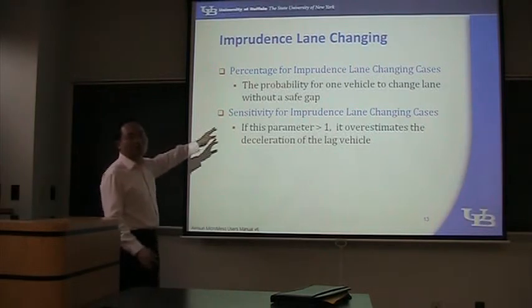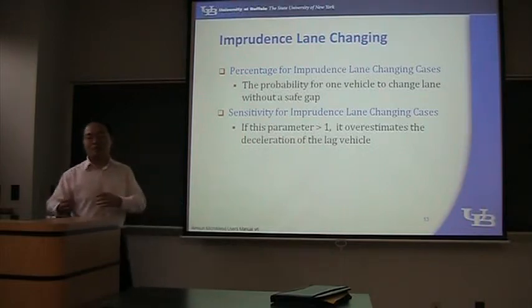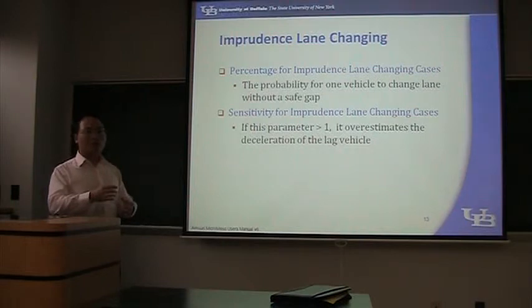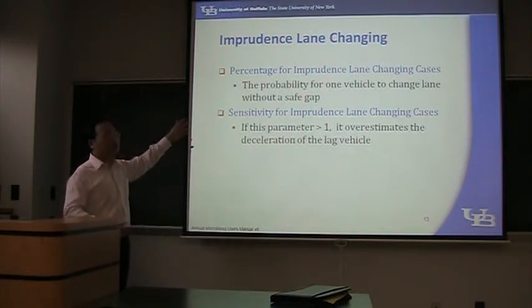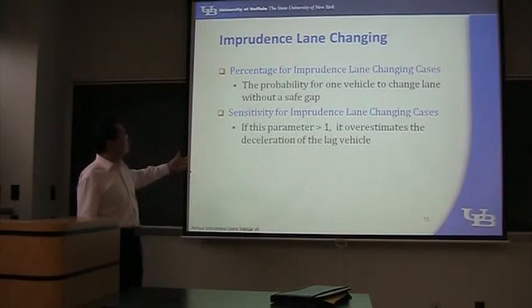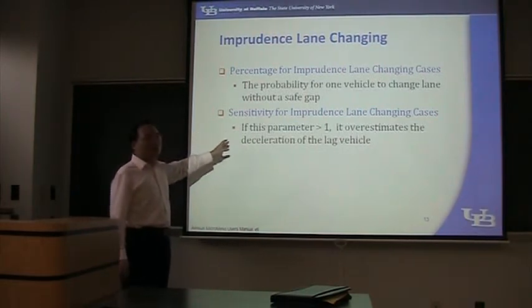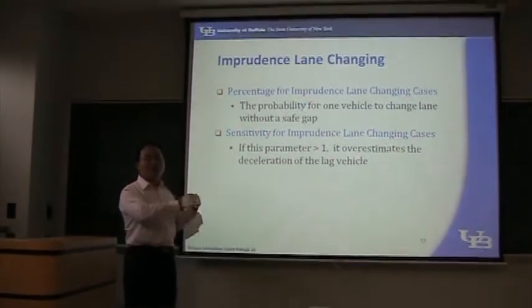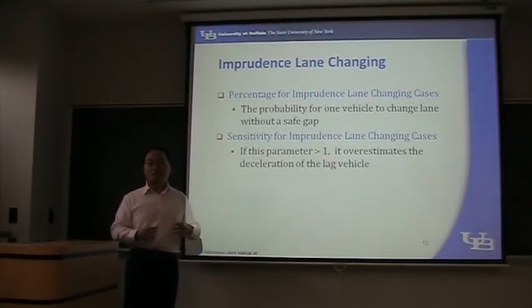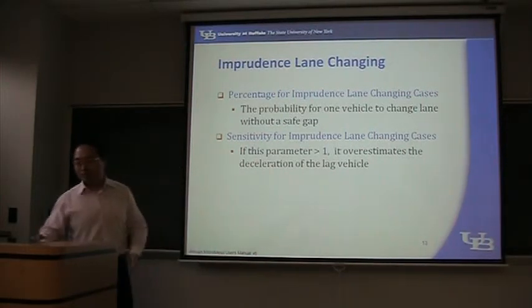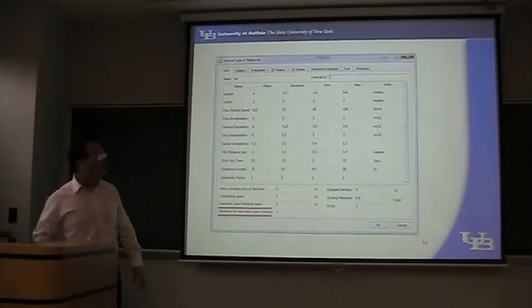By default, it's 0. So you always wait for a safe gap. But if you want a vehicle to switch lane more easily, then you probably want to change it to above 0. The second parameter is called sensitivity for impedance lane changing cases. If it's bigger than 1, then the maximum deceleration of the lag vehicle will be overestimated. So this will also increase the chance of impedance lane changing. And they can be found here.